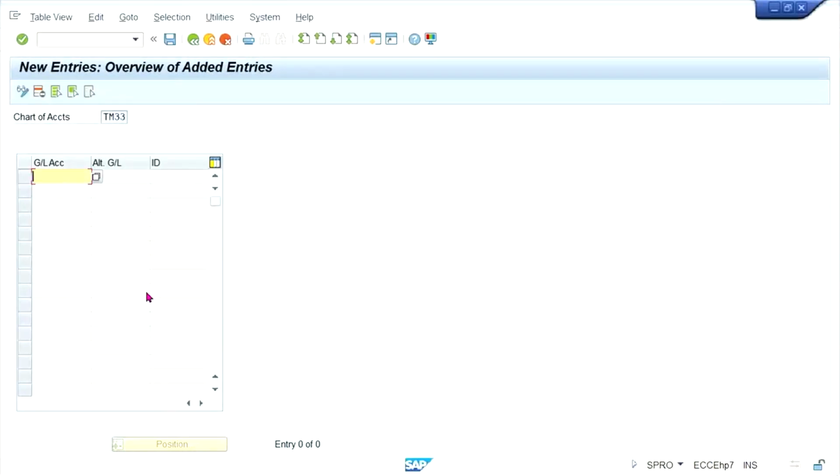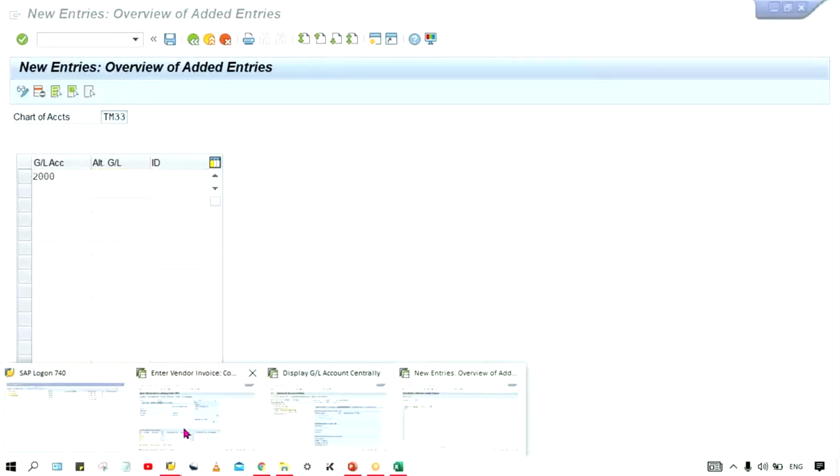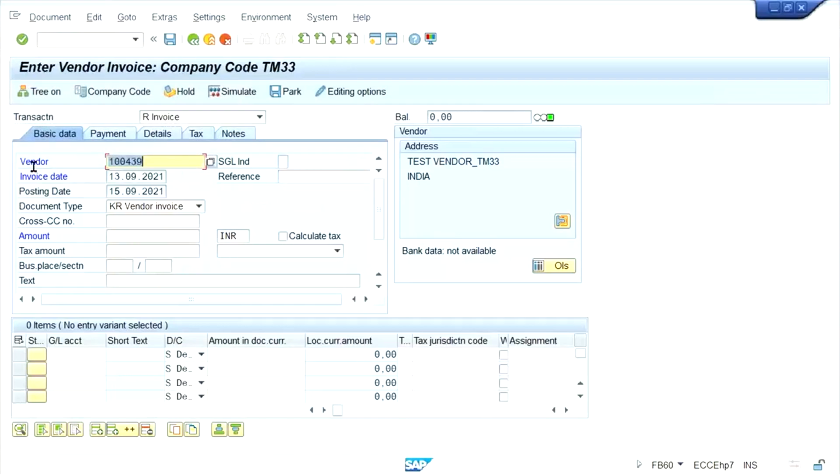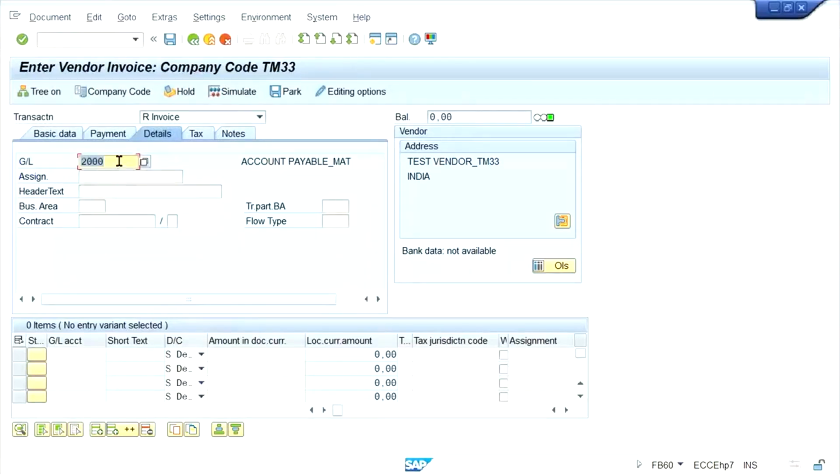So here, first of all, GL account 2000, and an alternative GL account. The GL account was 2000 only. This was the GL account. Click on details. By default, this is the GL account. So against this GL account, what is the alternative account which can be updated?